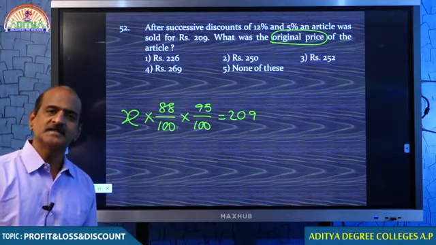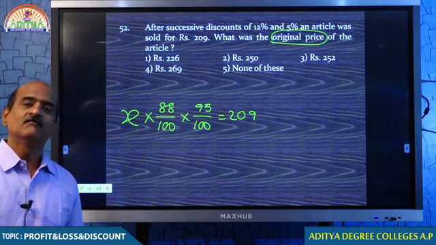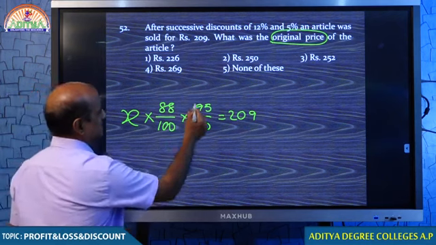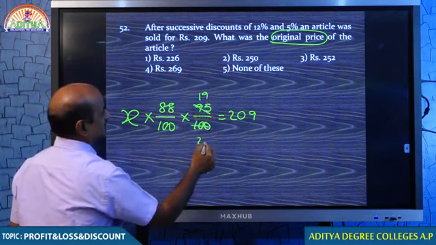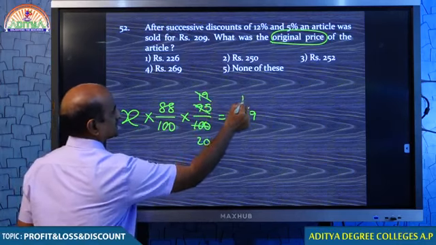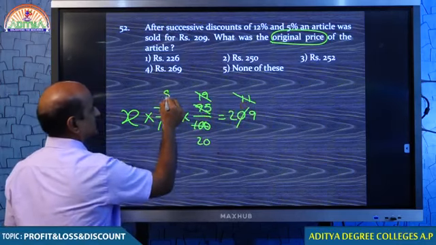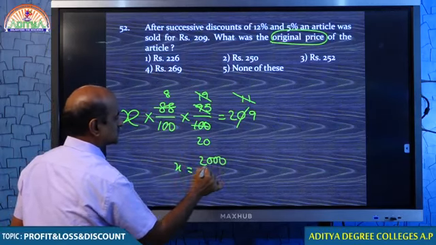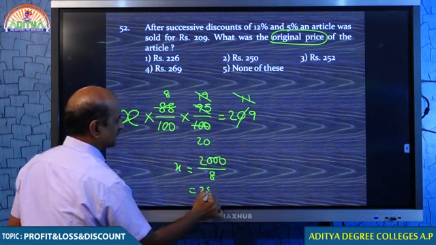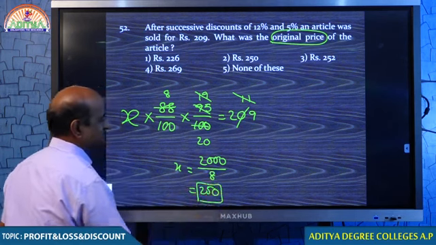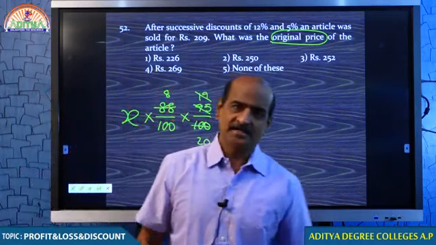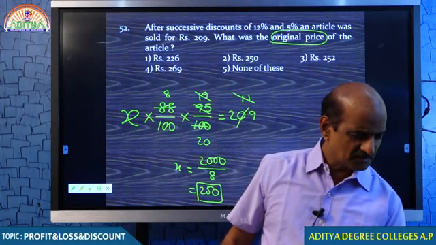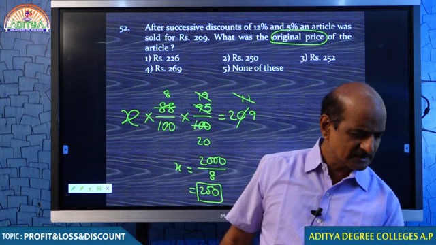Why 88%? 12% discount. Why 95? 5% discount. After offering these 2 discounts, let me see what rate it comes down to. 19 cancels for 11, 11 cancels for 8. Therefore, x is equal to 100 into 20, 2000. 2000 by 8, that is 250. In percentage, whenever we have to find the original value or whenever we have to get back, we must take it as x rupees.